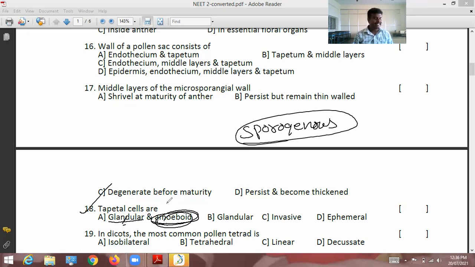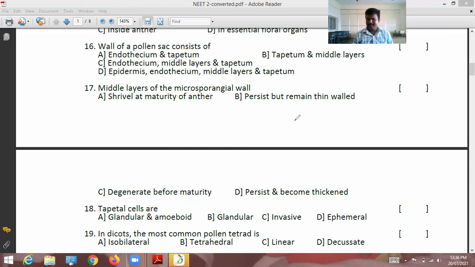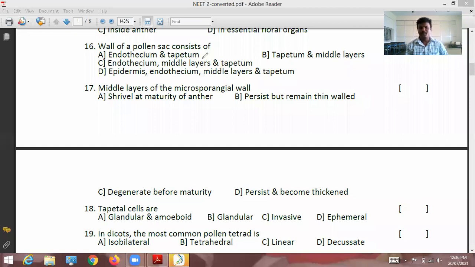In our NCERT textbook, they did not use the terms glandular and amoeboid. No problem, nothing happens. If it comes in objective bits, I will give the answer. It is additional knowledge. This information is from a reference book; if it is not in the textbook, you need not worry, they will not ask that. So option A is correct. Glandular along with amoeboid movement is not there in the other options, so they are wrong. So for the 18th question, the correct option is A.